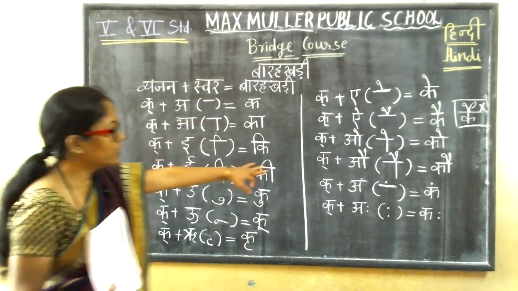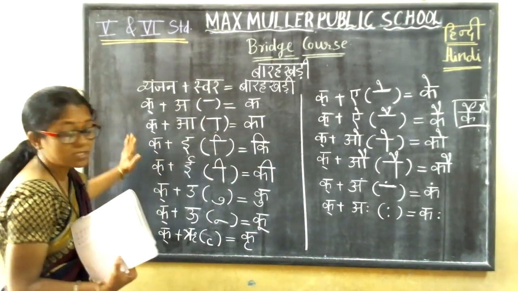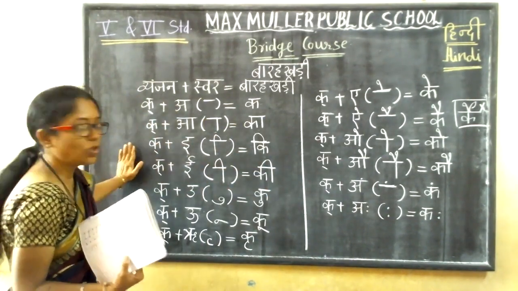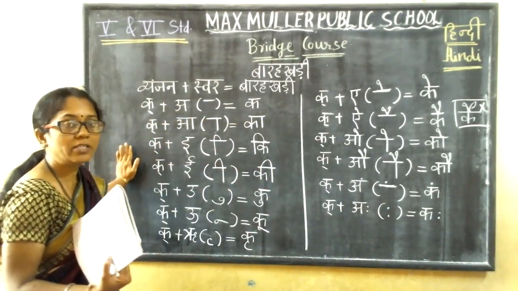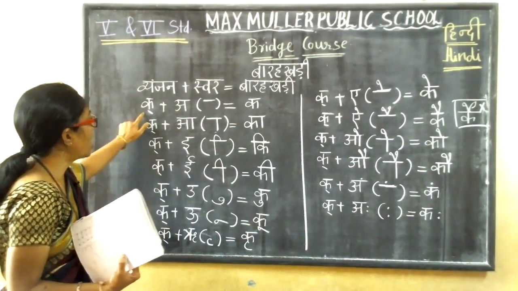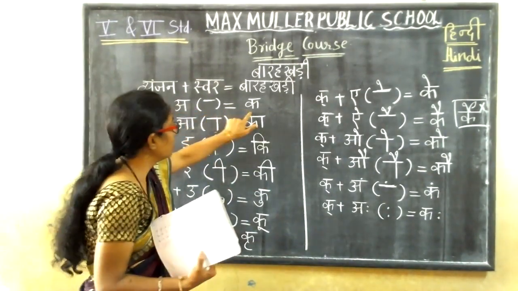So, completed this, children? You write this, it is very important. If you learn this, you will get all the Bharakri, all the varnas' Bharakri.